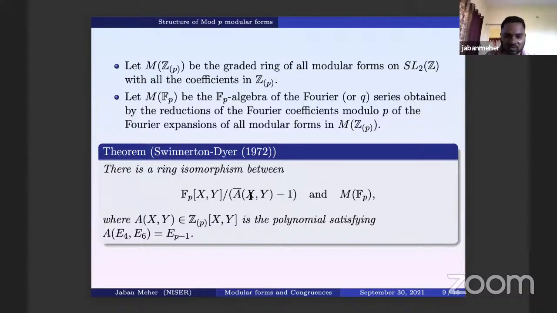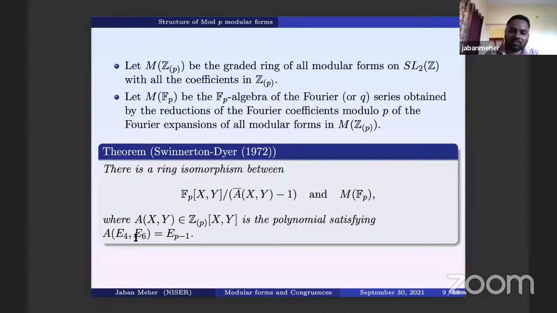What is A-bar(X,Y)? We know that any modular form can be written as a polynomial in E4, E6, and also that any modular form with coefficients in Z_p can be written as a polynomial in E4, E6 with coefficients in Z_p. So E_{p-1}, which has coefficients in Z_p, can be written as a polynomial in E4, E6.